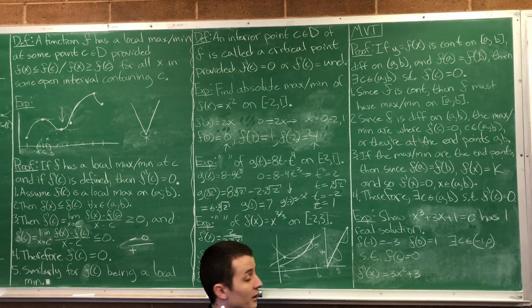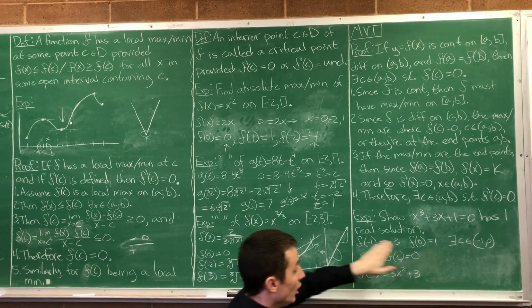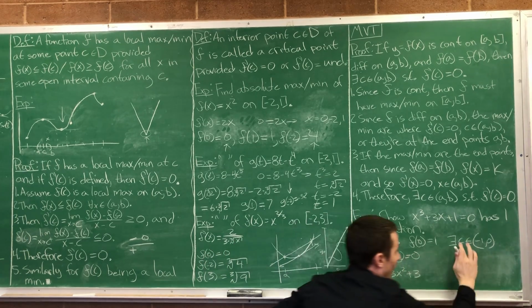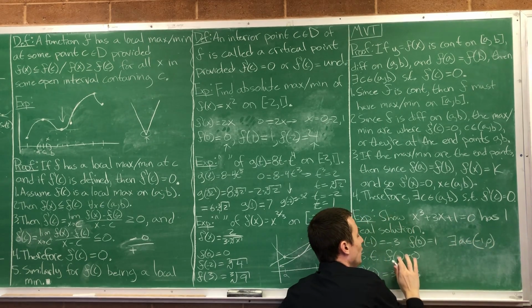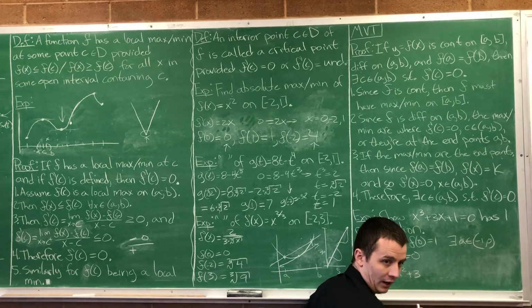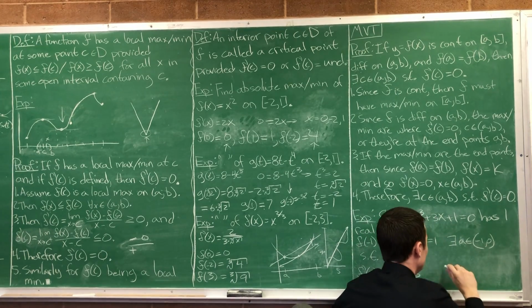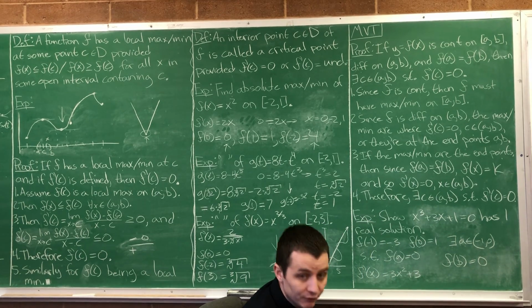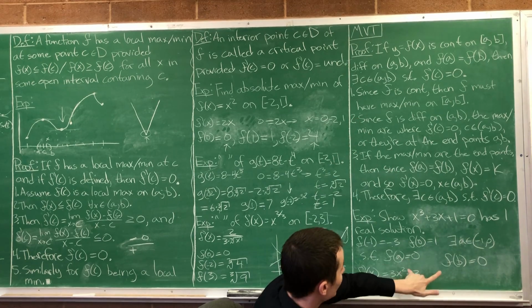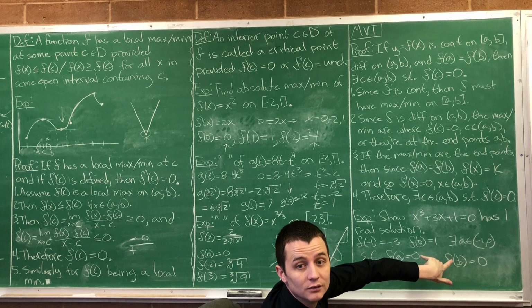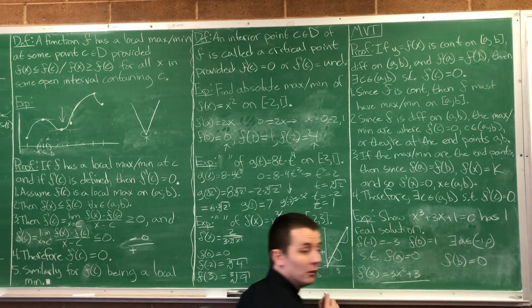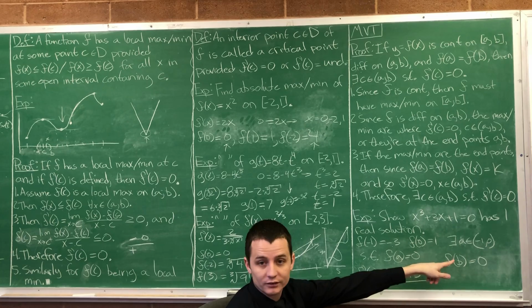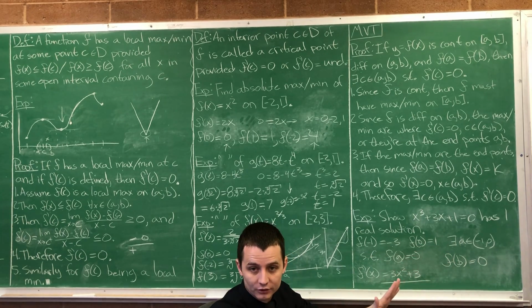I said where is it equal to 0? And it never is equal to 0. So what does that mean? Think about if this function f equals 0 at another point. We know it equals 0 at some a, where a is in here. If there existed some b such that f of b was also equal to 0, then by Rolle's theorem, the derivative would have to be 0 somewhere in between. But I know the derivative is never 0. Therefore, b can't exist. So there is no second solution.